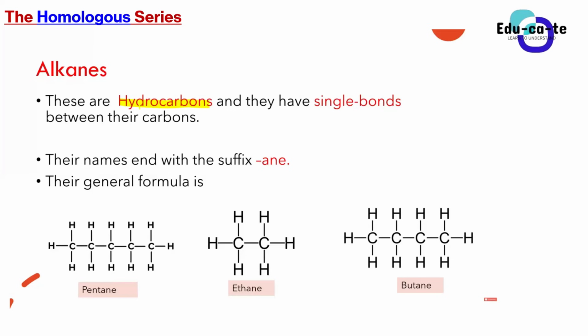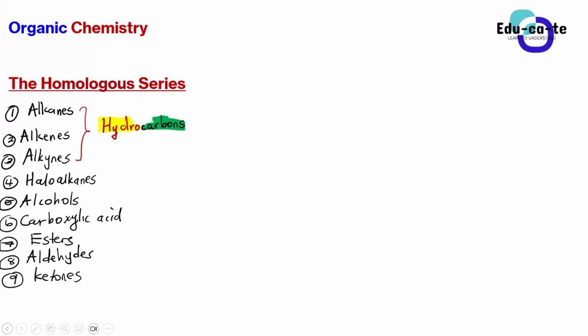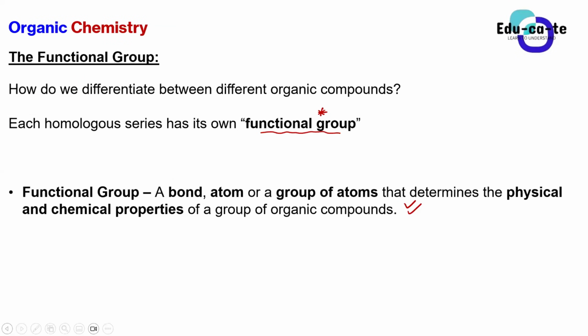Guys, we use a functional group to be able to identify different types of organic compounds. If I ask, how do we identify that you are a boy? We see that you've got some beard, some elements of being a boy. How do we identify that you are a girl? We see some elements of being a girl. So similarly, how do we differentiate between different organic compounds? We use the functional group.